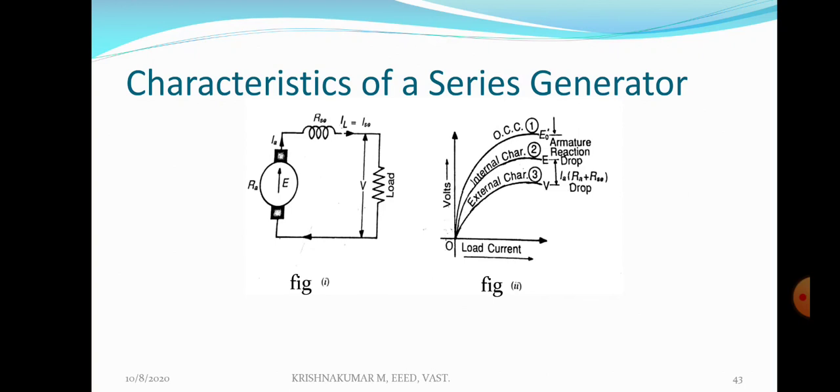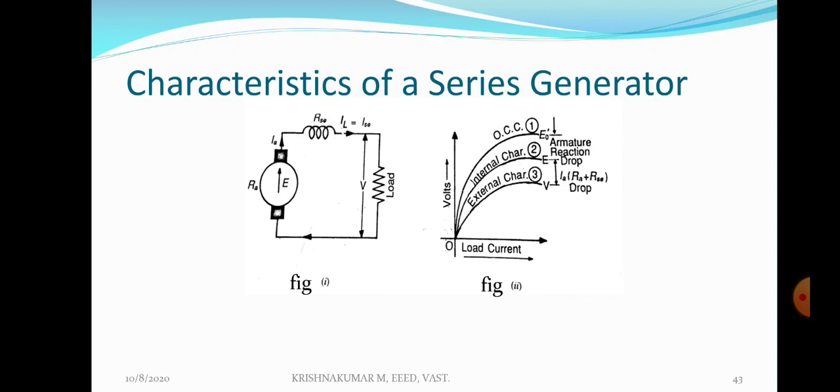So in the case of a series generator, when the field current is zero, even though some residual flux is there, due to that weak residual flux, EMF induction is not possible. Therefore, field current is zero, induced EMF is zero. No EMF due to residual magnetism will be available in the case of a series generator.